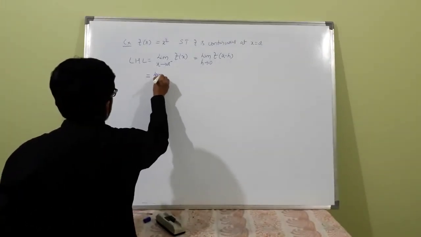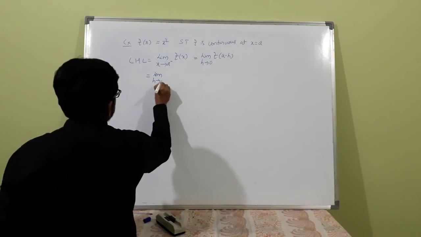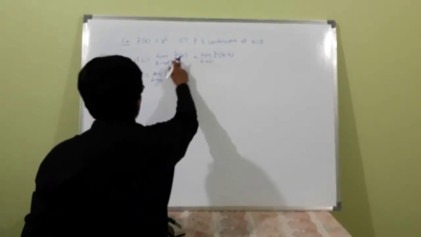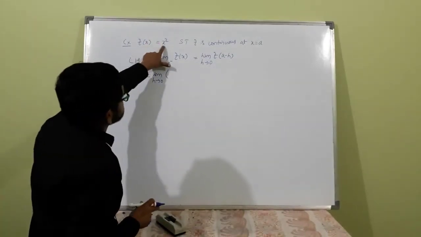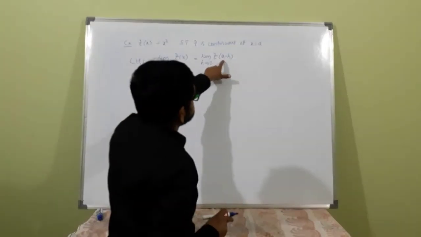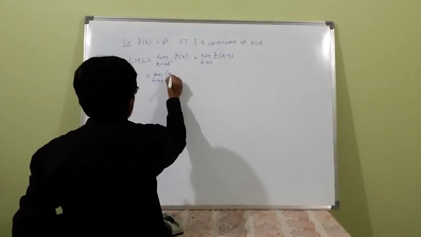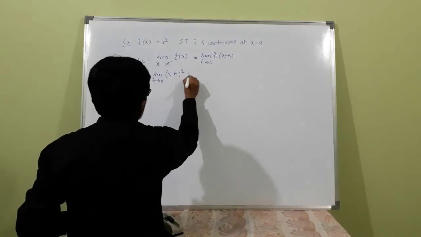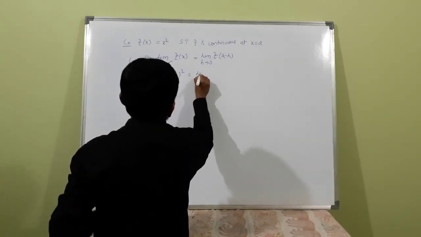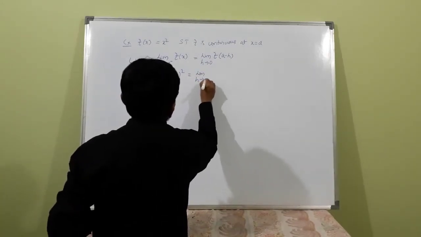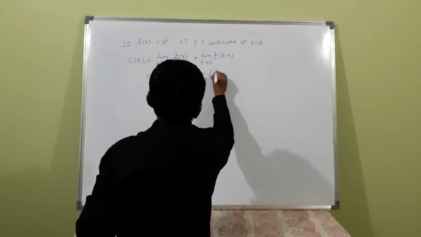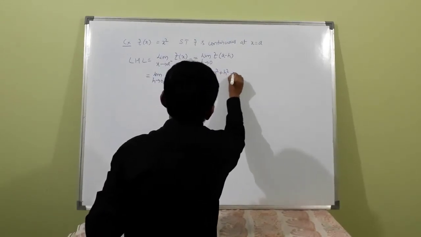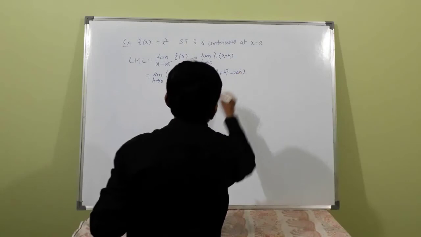This is equal to limit of h tends to 0 of, what is f of x? F of x is x square, f of a minus h is a minus h whole square. Limit of h tends to 0 of a square plus h square minus 2ah.